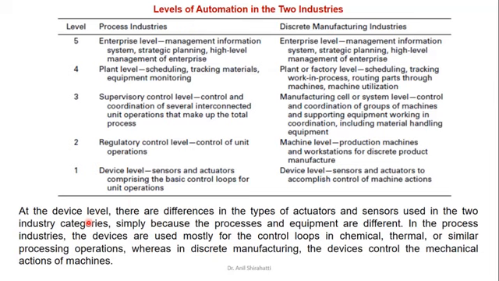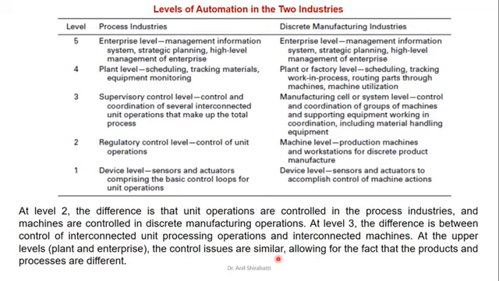As we see at the device level, there are differences in the type of actuators and sensors used in the two industry categories, simply because the processes and equipment are different. In the process industry, the devices are used mostly for the control loop in chemical, thermal or similar process operations, whereas in discrete manufacturing, devices are used to control the mechanical action of the machine.